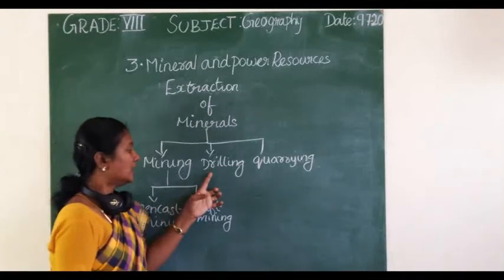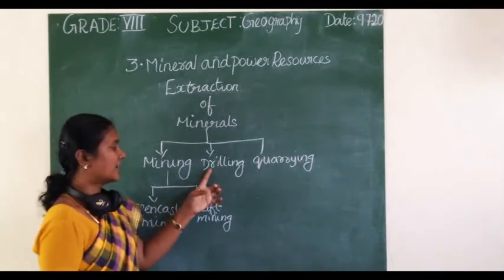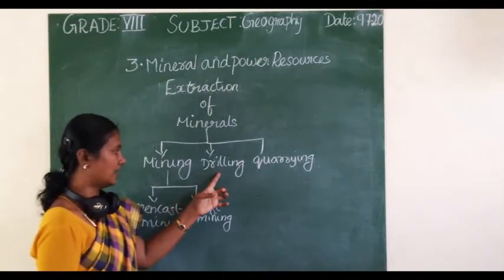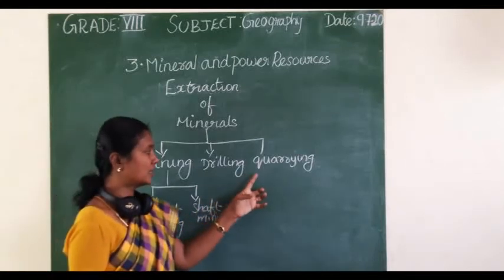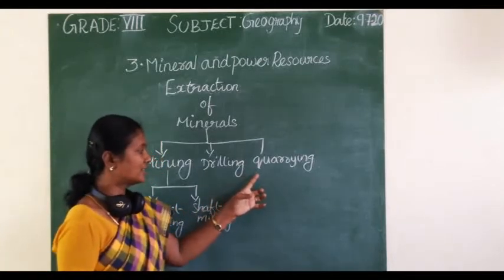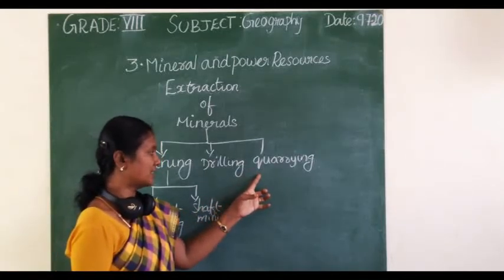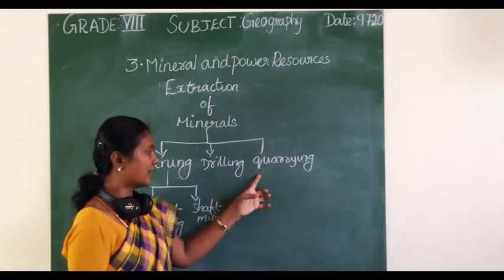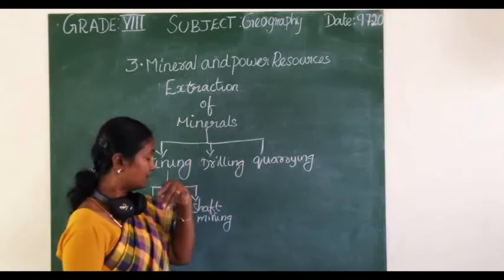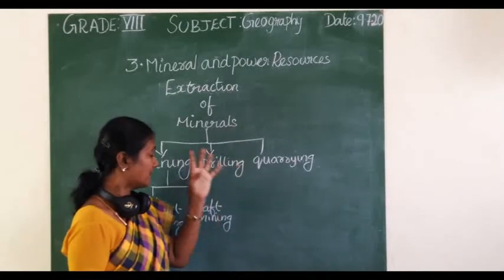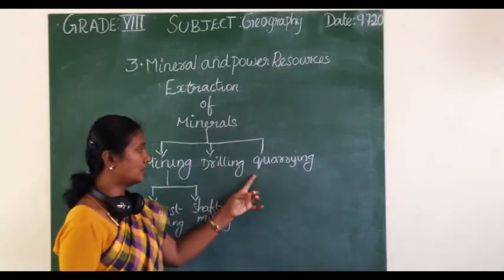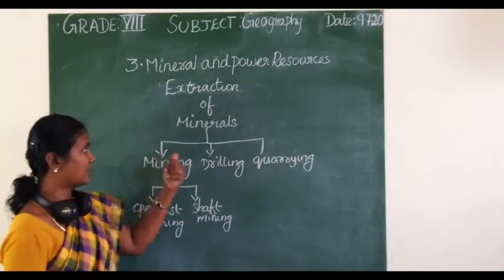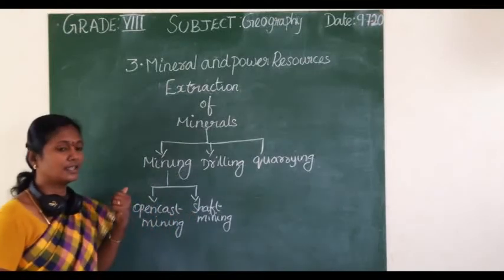Next, deep wells are bored in drilling. The next one is quarrying. The minerals lie near the surface, and simply by digging out, the minerals are taken out. That is called a quarry. So these are the various ways in which we extract minerals.